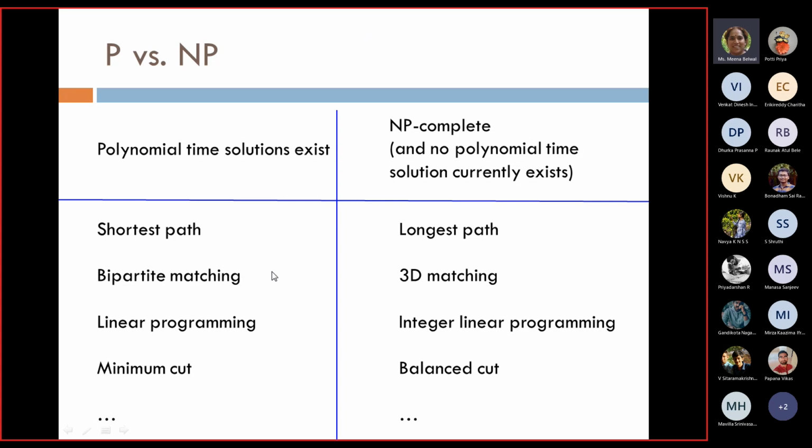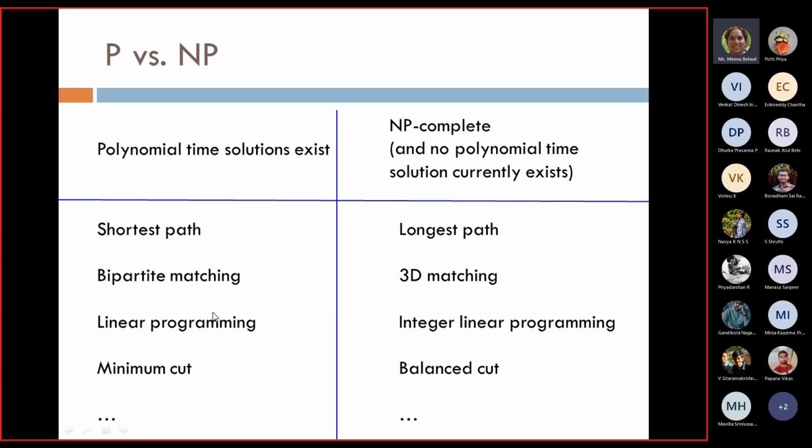Yesterday we discussed that based on which max flow algorithm you use, whether preflow push, or the Ford-Fulkerson algorithm that we discussed, or another variation of it, there will be a change in the complexity. But these all are P problems. Linear programming: purposely, I have written linear programming here. It is linear programming, not integer linear programming. Linear programming is a solvable problem.